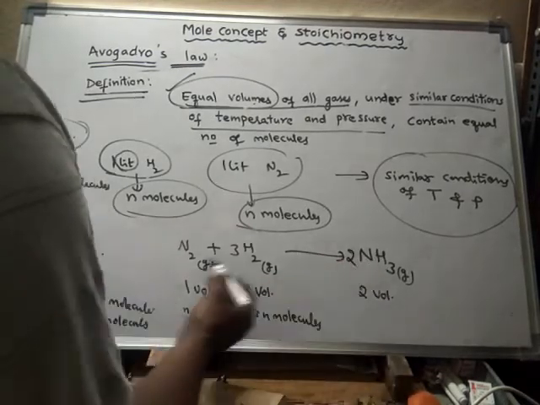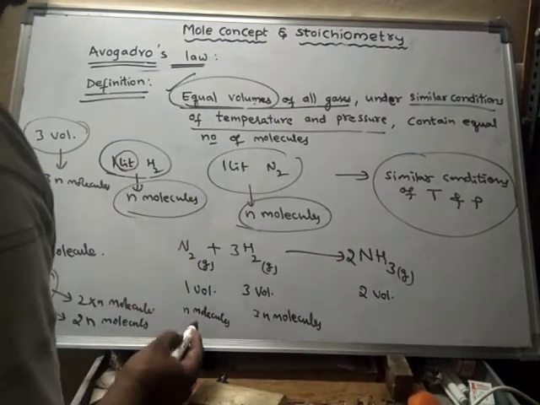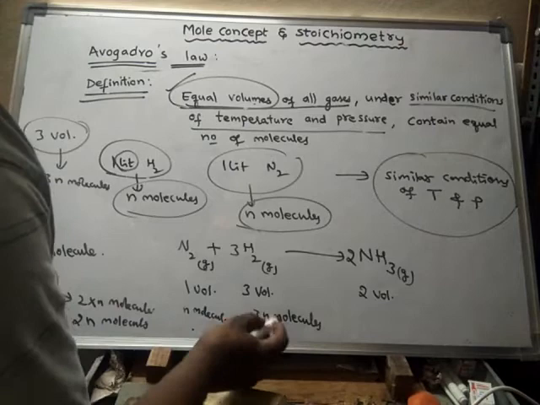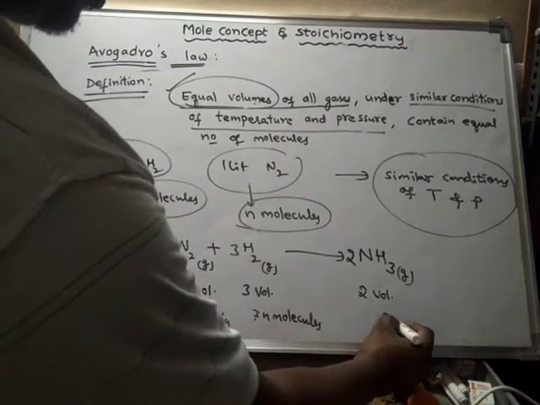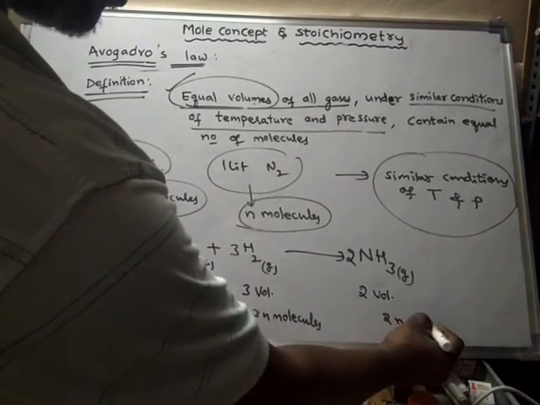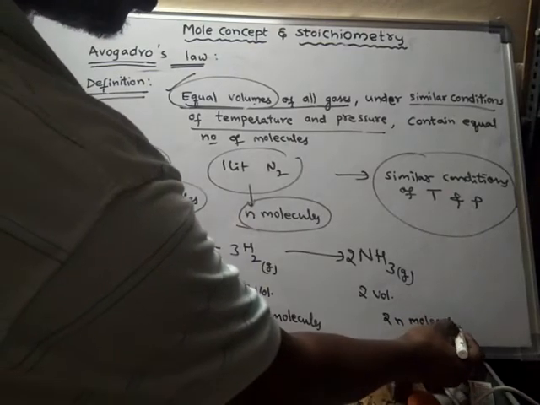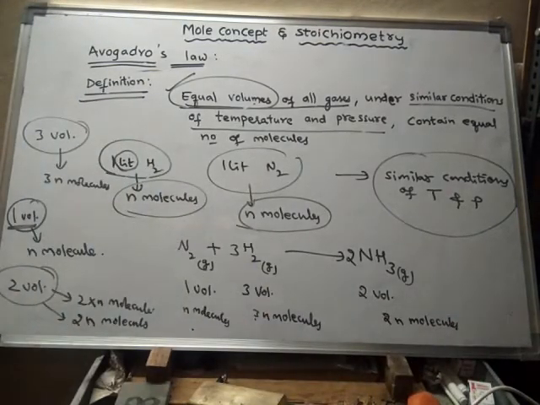So due to the reaction between n molecules of nitrogen and 3 n molecules of hydrogen, 2 n molecules of ammonia are formed. So like this, the definition goes.